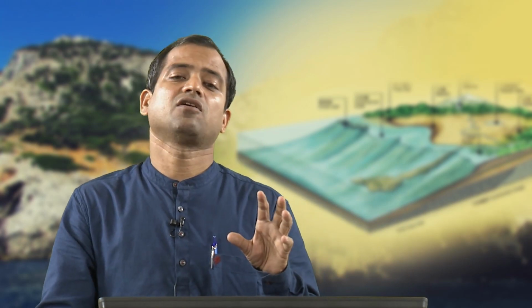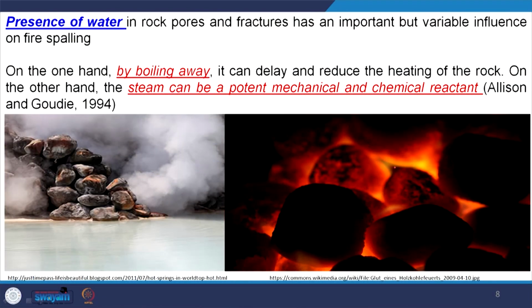Then here there is a culprit which is called water. This is mostly responsible for rock surface weathering. Water in pore space and fractures has an important but variable influence on fire spalling. Water plays a major role in spalling of boulders during forest fire. It has two roles. What? One is, on one hand, by boiling away it can delay and reduce the heating of the rock.